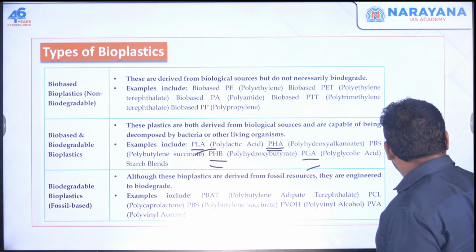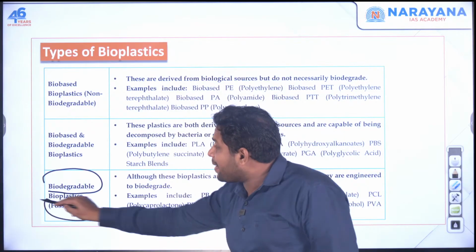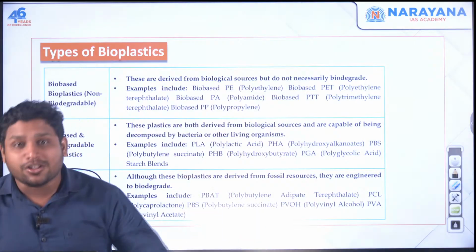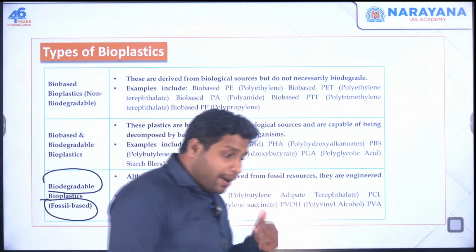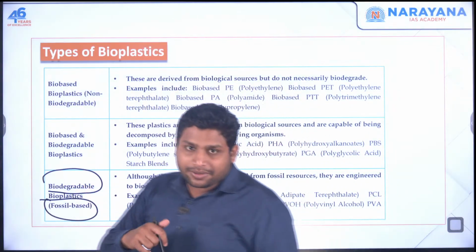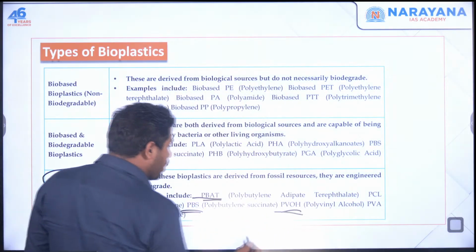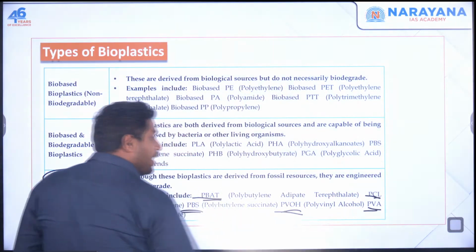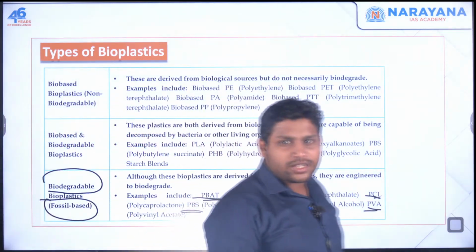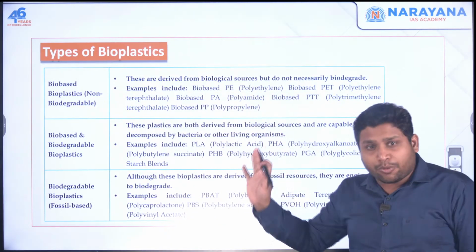And the third category that we need to read is biodegradable fossil-based bioplastic. Some bioplastics are made using fossil fuels, and I'm saying these are biodegradable. Normal plastic was not biodegradable; these are biodegradable. Examples would be PBAT, PBS, PBSA, PCL, PBA, etc. You can read this, and I suggest you revise it once or twice at least to remember this part. This is a bit technical but important.